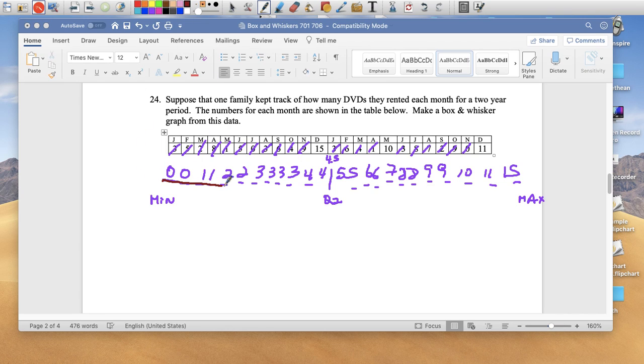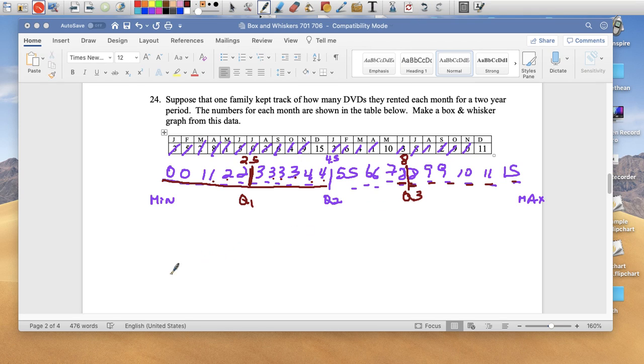So we need to find the median of the bottom half, right? Which is this group. So 1, 2, 3, 4, 5. And again, our median is going to be the 2 numbers in the middle, so it's going to be 2.5. So that's my Q1. Then for the top half, 1, 2, 3, 4, 5, 6 numbers. Again, we have 2 numbers in the middle, so I'm going to put a dash over here. 8 plus 8 is 16, divided by 2 is 8 again. So that's going to be our Q3.